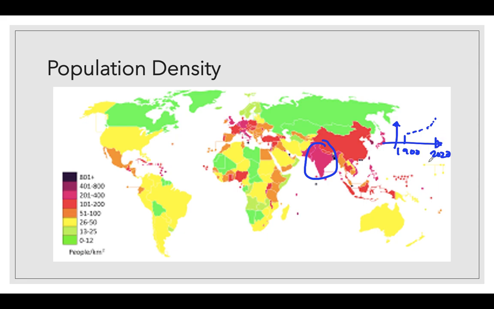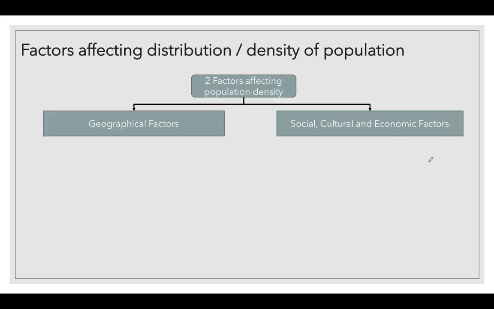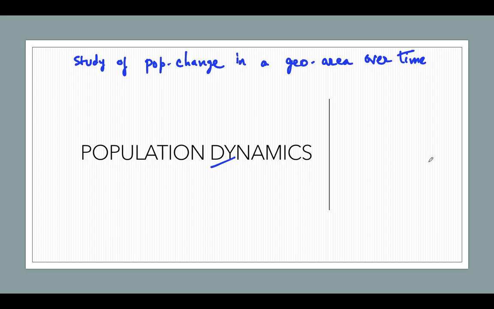So if you want to study the population change in any geographical area, then you have to study how over time it has increased or decreased. Clear?